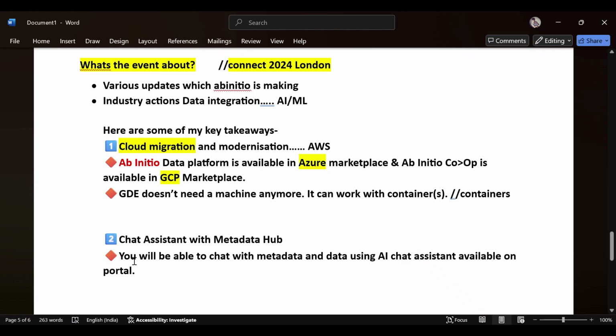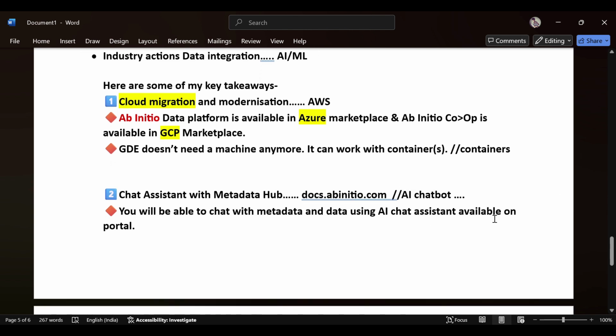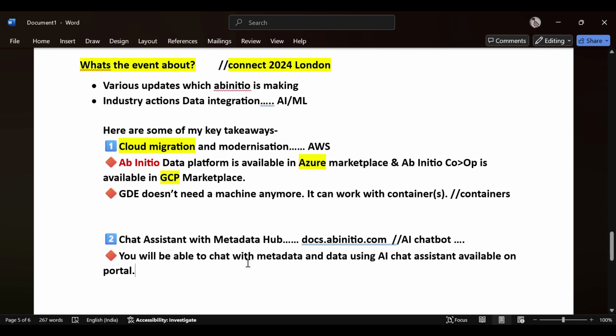The other update is the chat assistant. I think many of you might know, when you open docs.abinitio.com, you will get a virtual chatbot. You can click on that chatbot and chat with it, give it some questions and it will answer you. So you can make use of this chatbot for some questions. These are the updates.